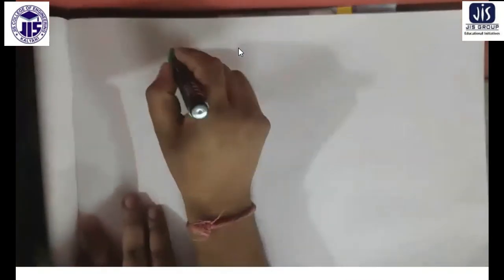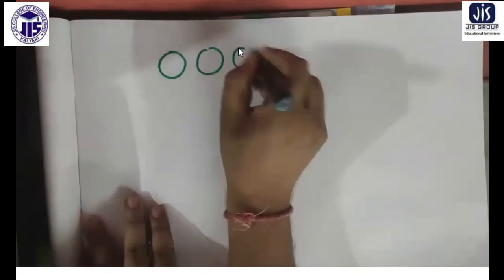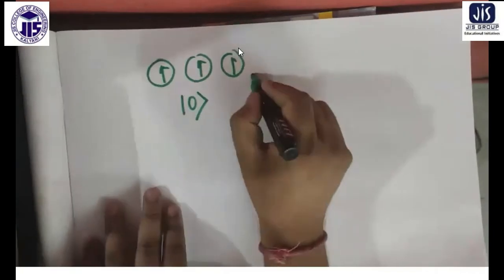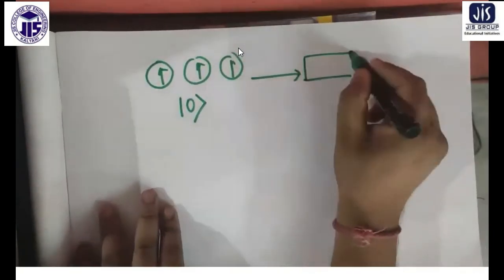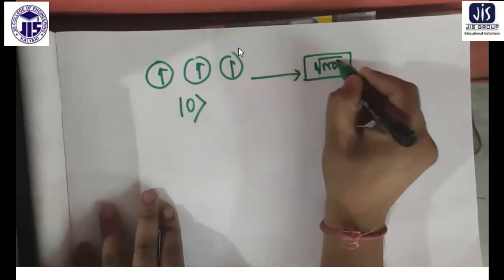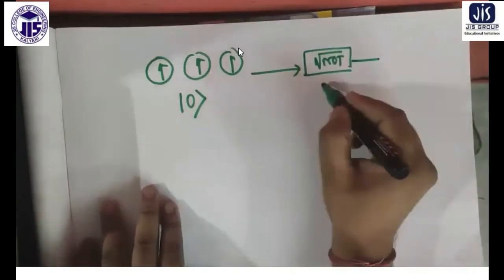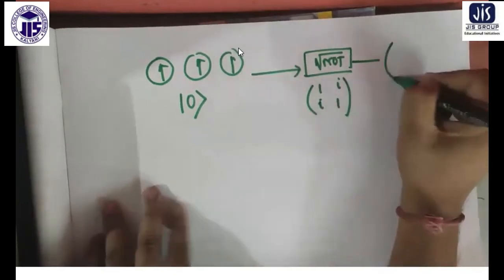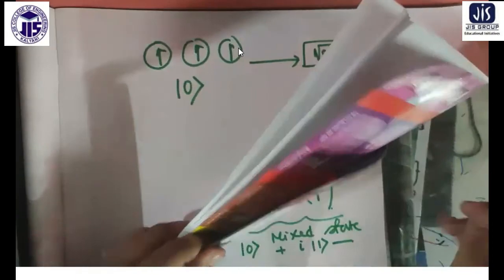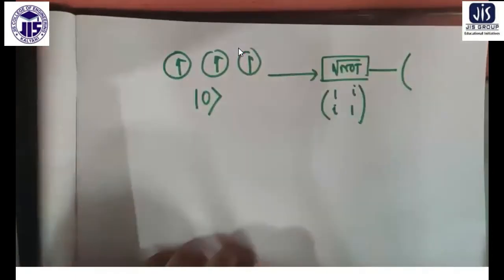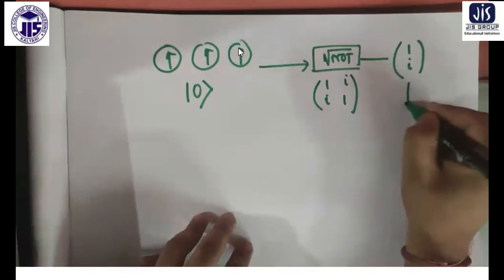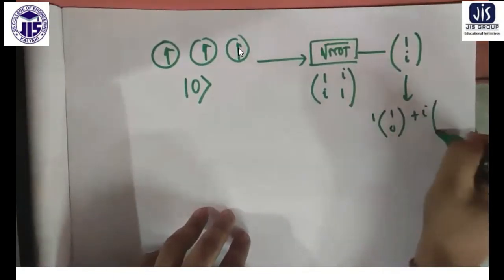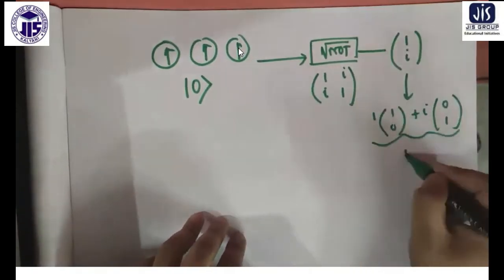If you have an electron, suppose from an atom with the up spin state, according to my description the zero spin state, and you operate the root NOT gate, the root NOT operation means this matrix, 1, i, i, 1. It gives you this result, (1, i), and (1, i) is basically a mixed state: 1 times the zero state plus i times the one state.